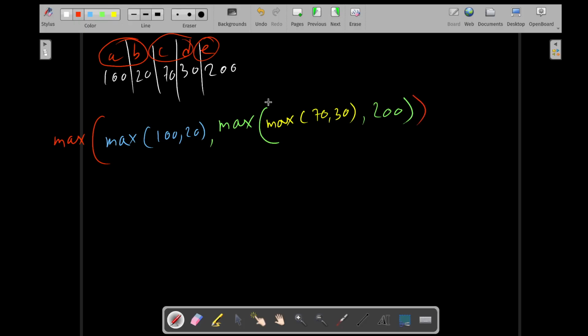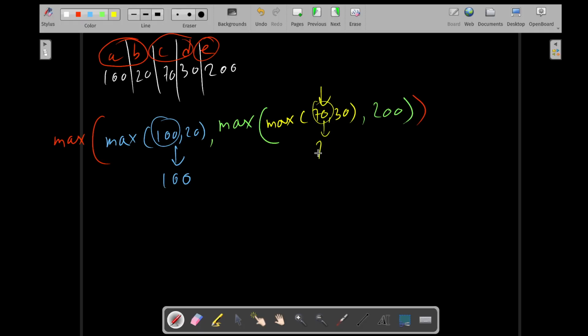Let's see how this works all together. What is the biggest of them? 100. Okay, come to the innermost. This is the innermost. What is the biggest of 70 and 30? 70.